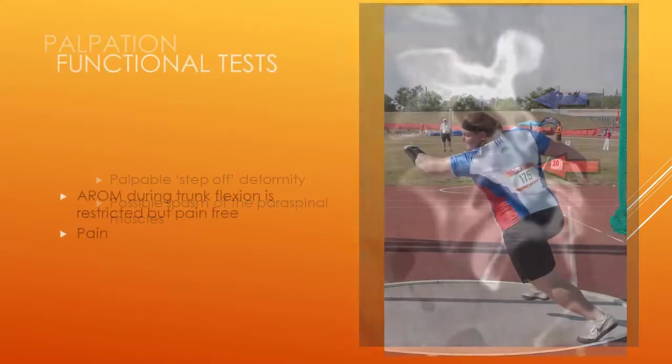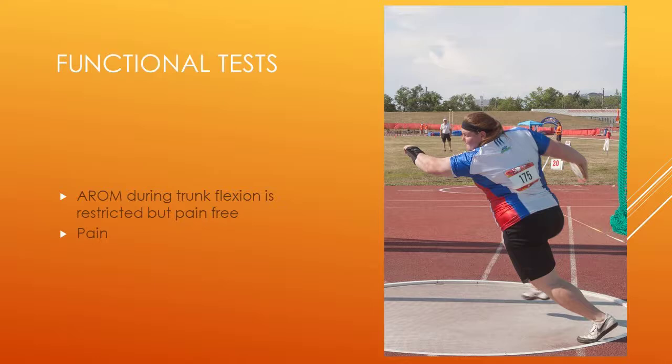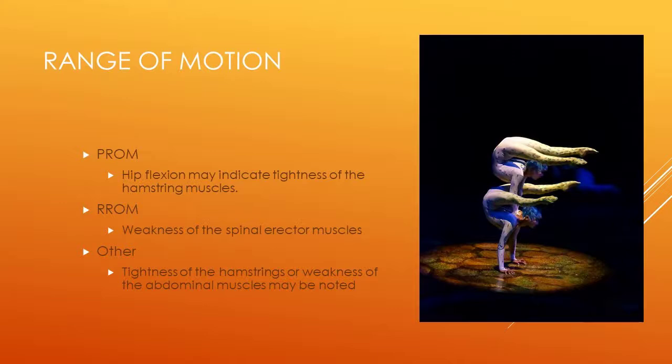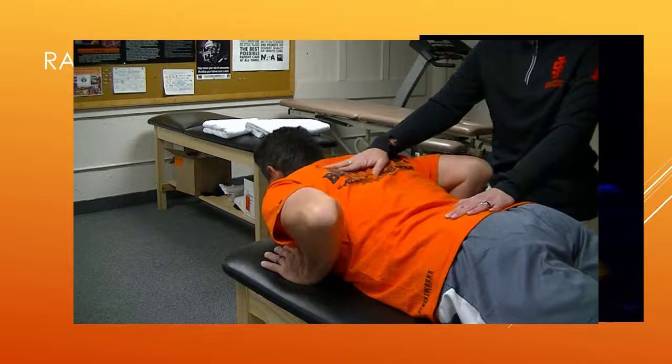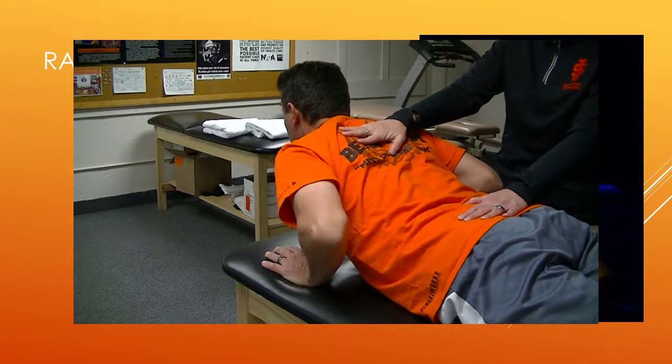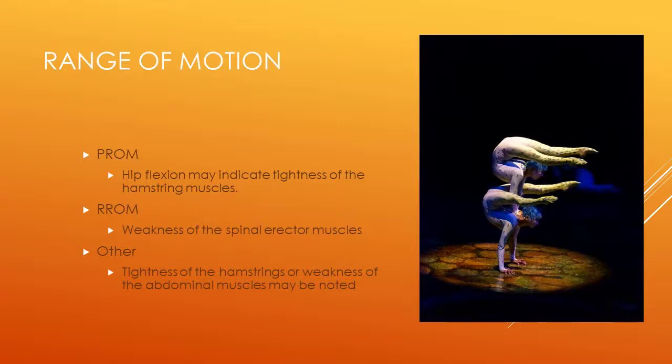Active range of motion during trunk flexion is restricted but pain-free. The patient will have pain as they are returning to the upright posture and during active extension of the spine. Pain may also be elicited during lumbar spine rotation and lateral rotation. During passive range of motion, hip flexion may indicate tightness of the hamstring muscles. With resisted range of motion, we will look for weakness of the spinal erector muscles. Other things that we might look for include tightness of the hamstrings or weakness of the abdominal muscles.